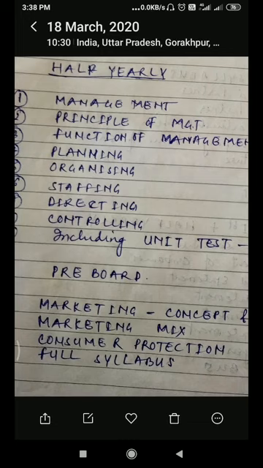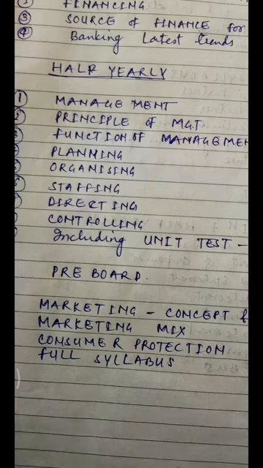Your next chapter is controlling. Controlling means how can we control, how a business organization controls all the external or internal activities of the concern and gets its best result.